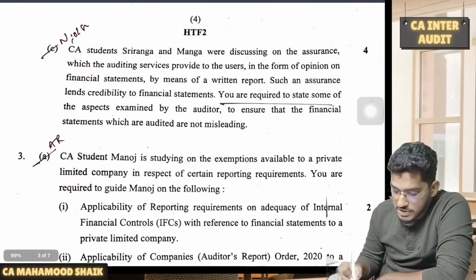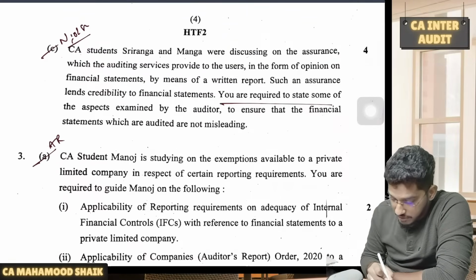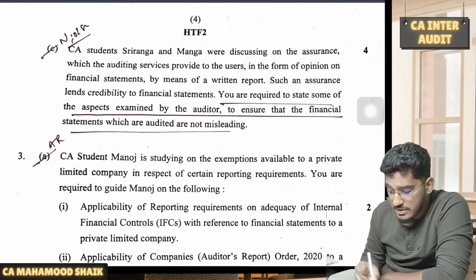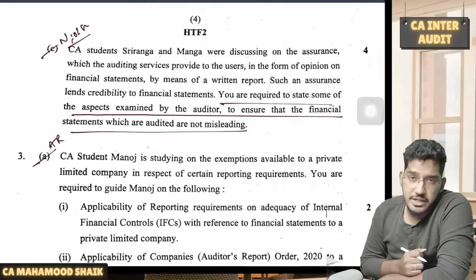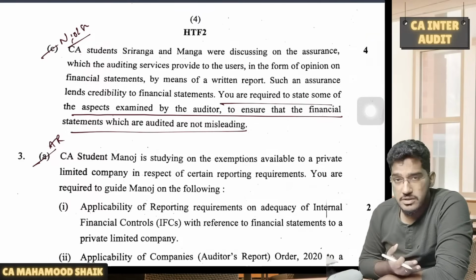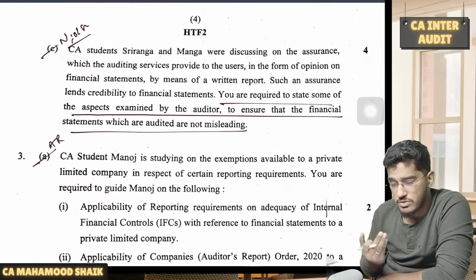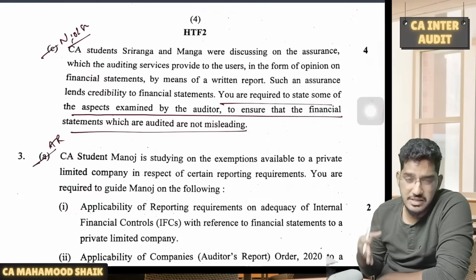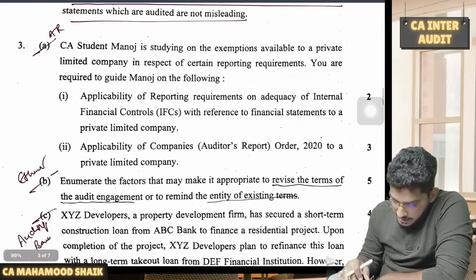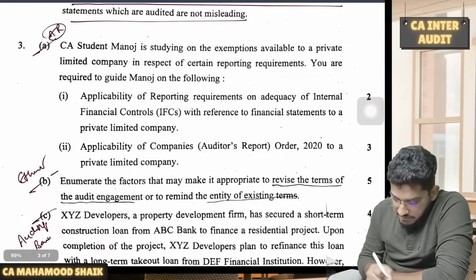This is a straightforward question from nature, objective, and scope of audit. What are the aspects which will be examined by the auditor to ensure that financial statements are not misleading? So what points will you verify to make sure that financial statements are not misleading? Entries in the books of accounts are supported by supporting documents. There is evidence for that. Information should be clear and unambiguous. That one. Next one.